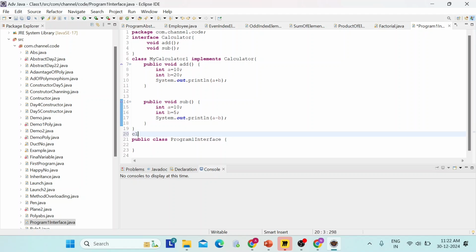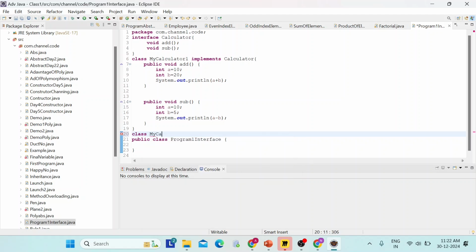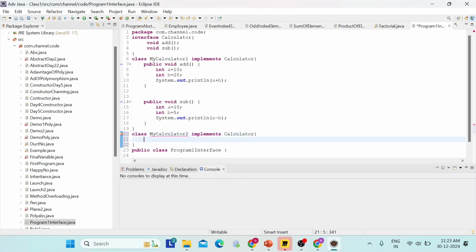Now we will take my calculator 2, that implements calculator.